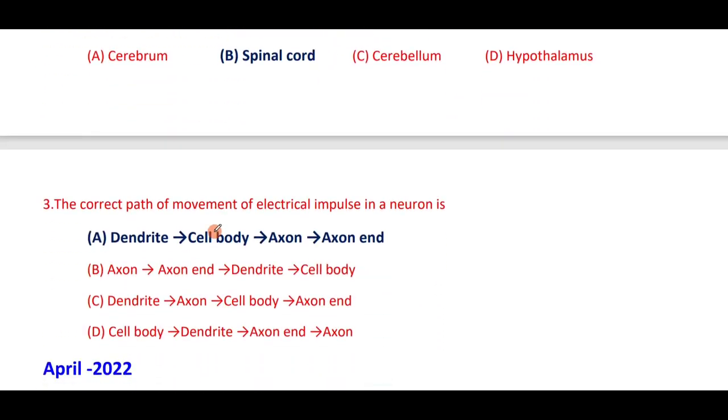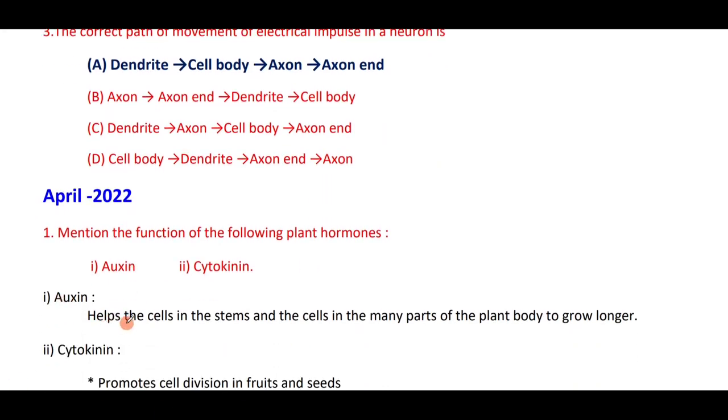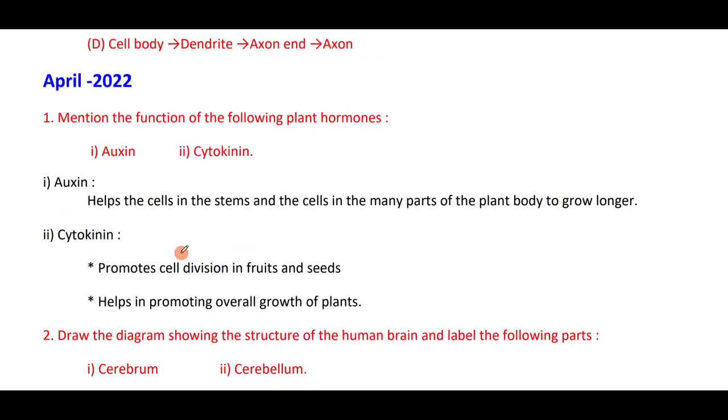The correct pathway of electrical impulse in a neuron is dendrite, cell body, axon and axon end. Mention the functions of the following plant hormones. Auxin helps the cells in the stems and the cells in many parts of the plant body to grow longer. It is present in the tips of the plant body.